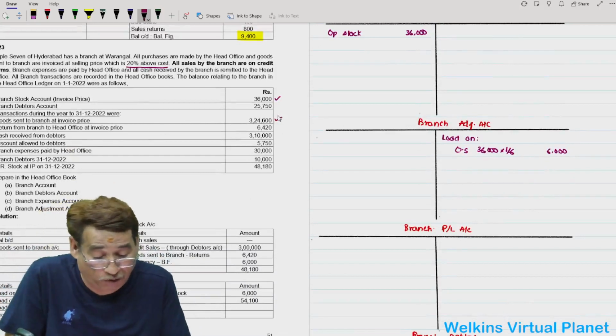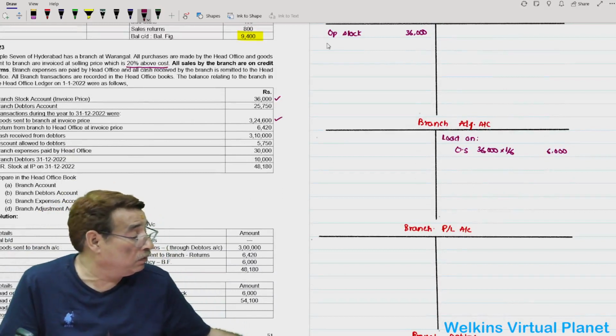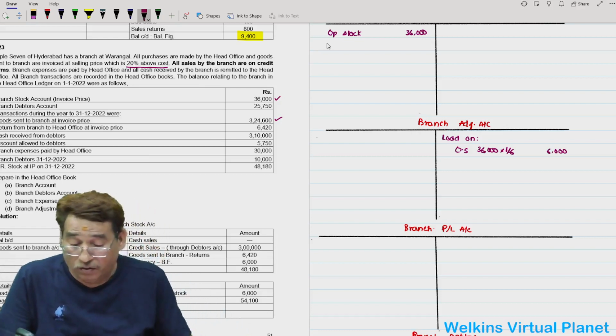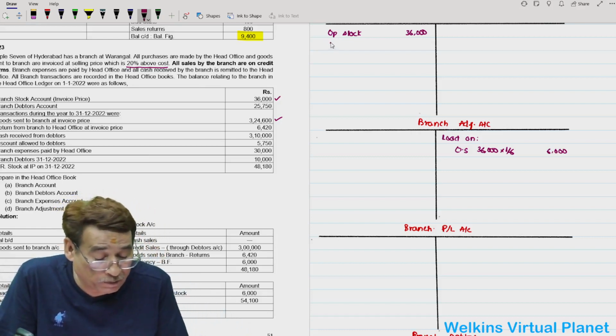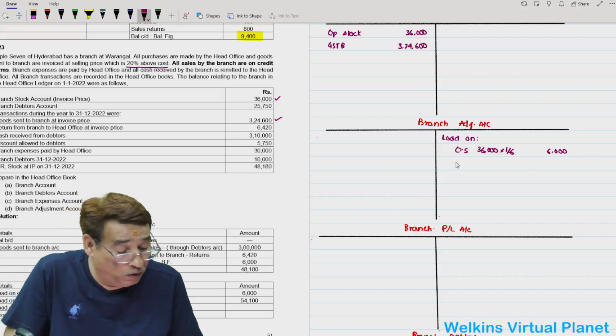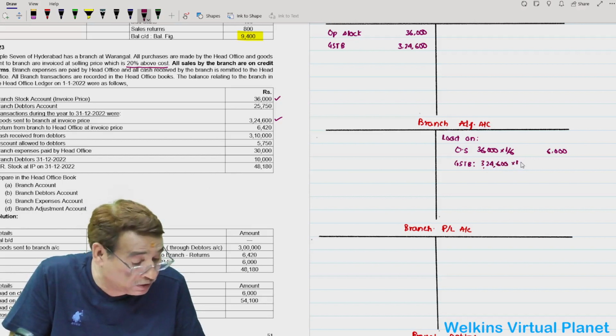Then we have in this case transactions during the year. Goods sent to branch at invoice price is 3,24,600. Loading on goods sent to branch account: 324,600 into 1 by 6.